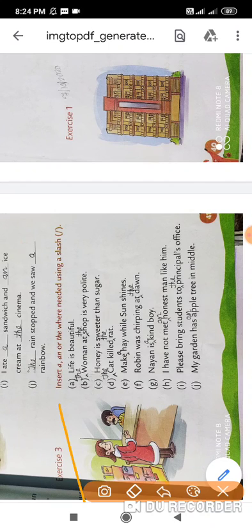Now come to the next, exercise 3. Insert a, an or the where needed using a slash. We have to use a, an and the. Somewhere there will be a, and where there is no need, there is no problem. Life is beautiful. I don't think there is any need to put anything, so A1 is correct. Number B: the woman at the shop is very polite. The woman who was at the shop was very polite. So we have to put the before woman, so we make a hyphen like this.